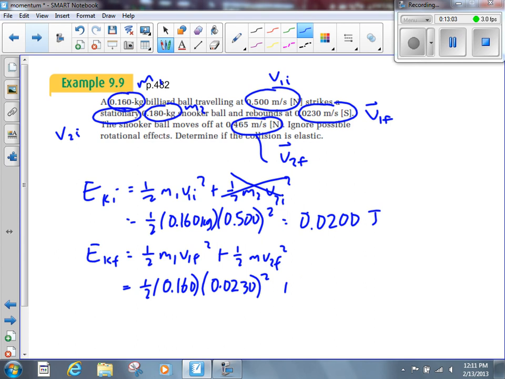Let's add to that 1/2 of m2, which is 0.180 times v2f, 0.465 squared. What do we get when we do the math on that one? Final kinetic energy, 0.0195, I think it was, if I remember. 0.0195 joules. Is it elastic or inelastic?